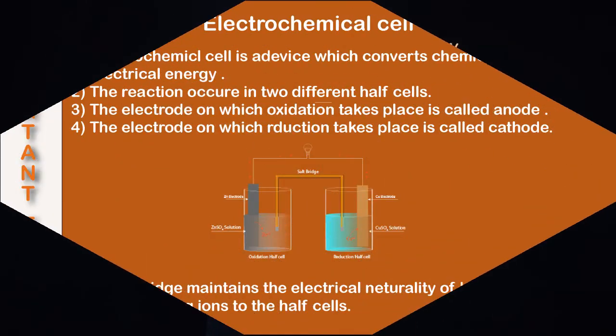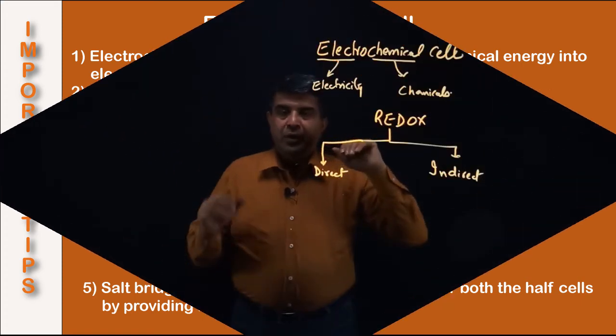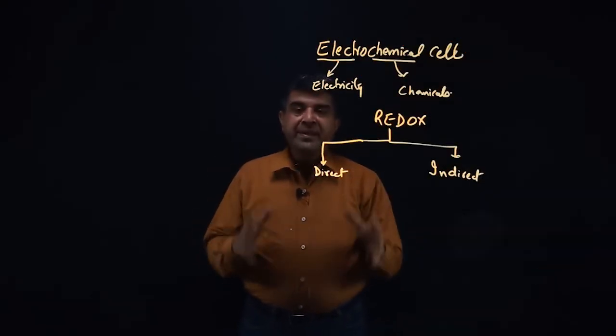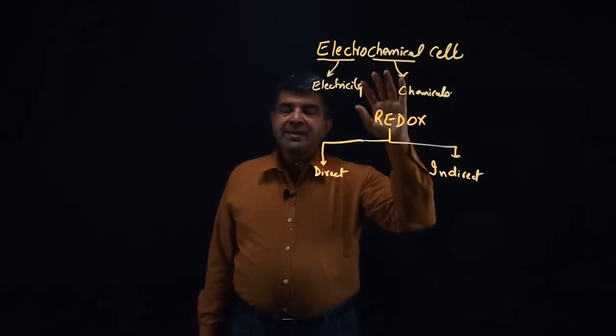electrochemical cell. So to sum up, on your screen you can see the basic principle of electrochemical cells and the importance of salt bridge. You can pause the video and jot it down, or you can take a snapshot. You have seen the basic principle associated with electrochemical cells.